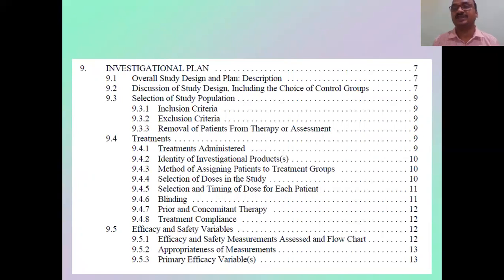Next is the investigation plan. I have already told you how you are going to investigate in a systematic way. The overall study design and plan: I have told you clinical study design is very, very important. In my previous videos, I have already explained the overall study designs, which one you have followed: parallel design, crossover design, cohort design, randomized complete block design, RCT, non-RCT, etc. I have clearly mentioned all this in my previous videos.